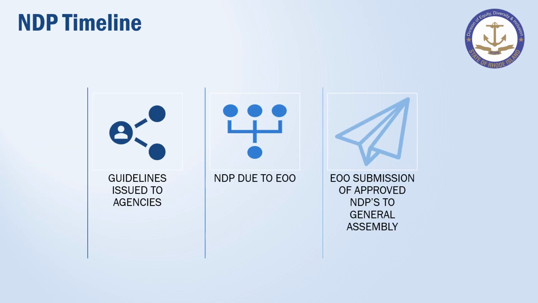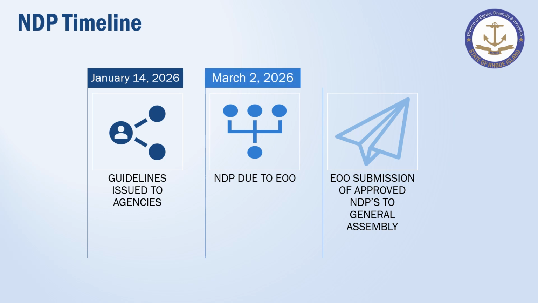Non-discrimination plan timeline. Guidelines have been issued, and plans are due to the State Equal Opportunity Office on March 2nd. Please allow sufficient time for your internal review and approvals within your respective agencies. Upon receipt of the plan, the Equal Opportunity Office will review and render an approval or request revisions. If revisions are needed, agencies will have 10 working days to complete and return the plan to our office. Once the plan is approved, we will sign the cover page and send a copy to the point of contact at your agency. Finally, March 31st, our office will submit all approved plans to the General Assembly.